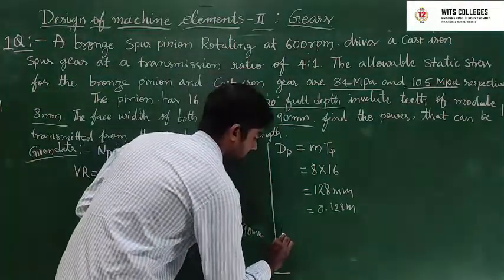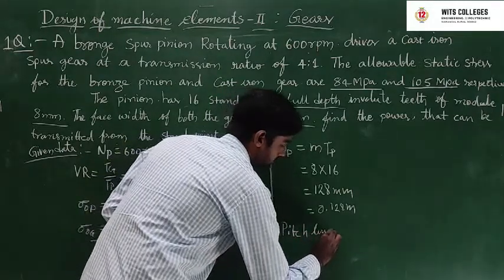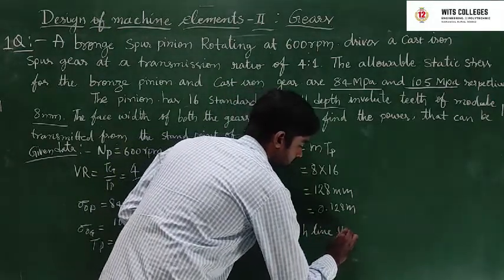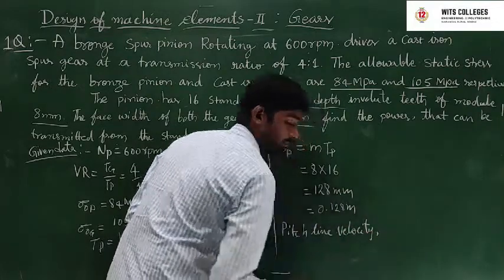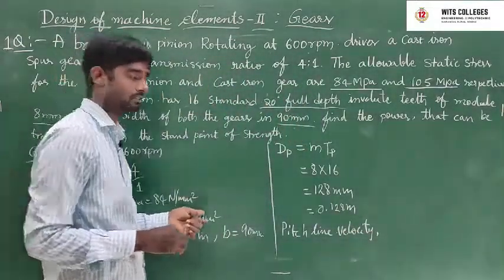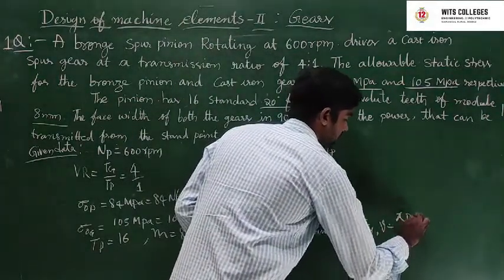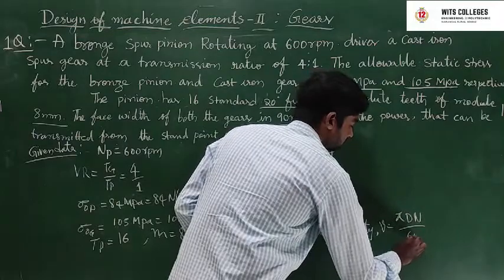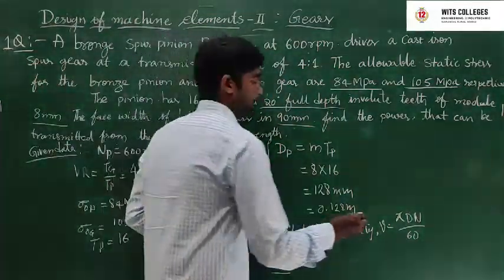Okay, next, find out pitch line velocity. Pitch line velocity V is equal to pi D N by 60, that is pi DP NP by 60.